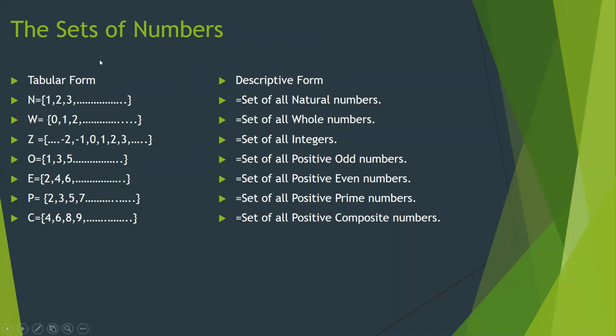Now, set of numbers. Here we can see some important sets of numbers. Please remember that there are three ways in which a set can be represented: tabular, descriptive, and the third one is set builder form, set builder notation.